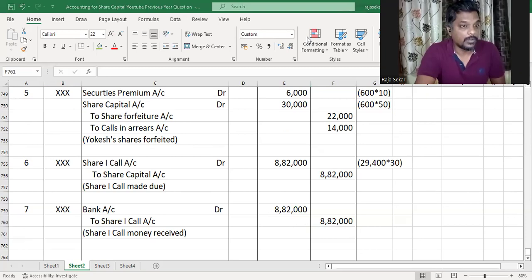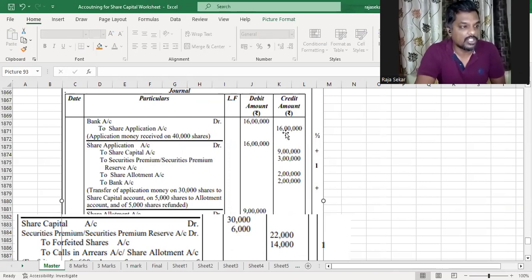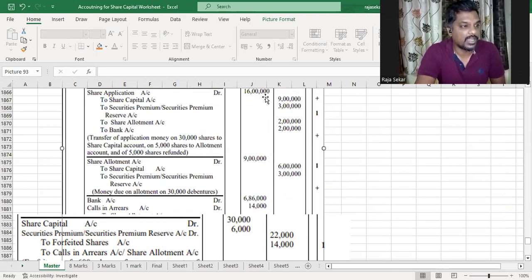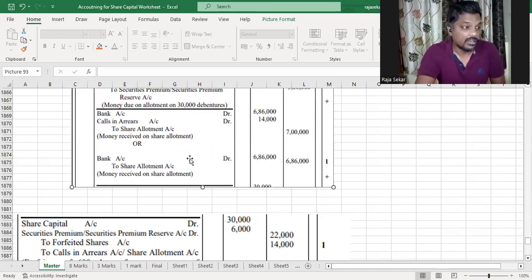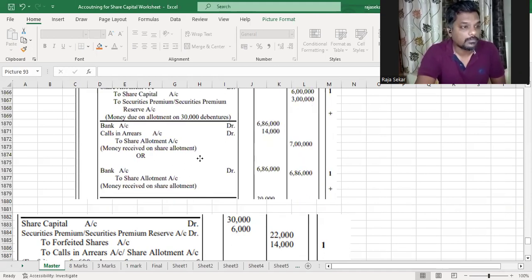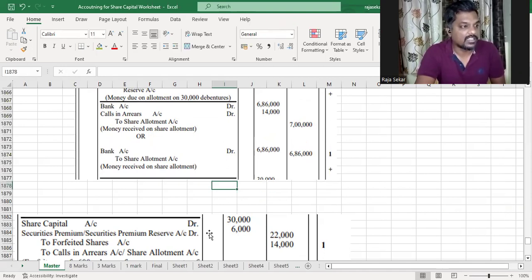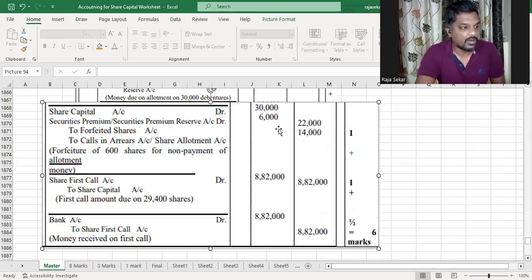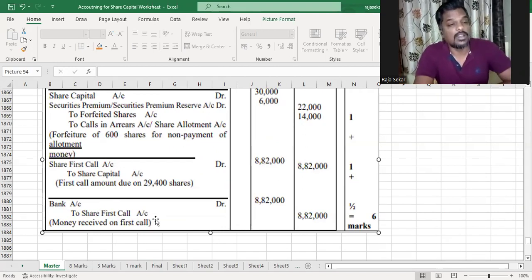Yeah. So as you can see in the answer, bank to share application 16 lakh, share application to share capital 16 lakh, 9 lakh, 3 lakh, 2 lakh, 2 lakh, and then share allotment, share capital. Whatever we did, it's the same thing, my dear children. And bank to calls in arrears to share allotment 7 lakh 14,000, 6 lakh 86,000, and then share capital, securities premium to forfeited shares to calls in arrears 36, 22, 14, whatever we did, and share first call, share capital 8 lakh 82, and bank to share first call again 8 lakh 82. So with that, we've come to the end of this video, my dear children.